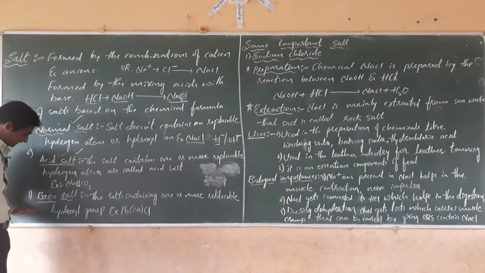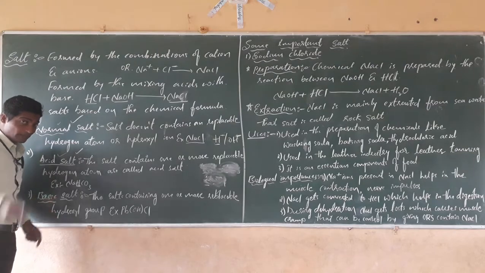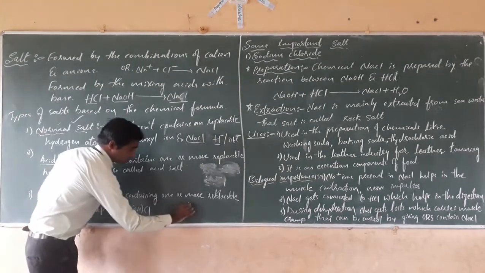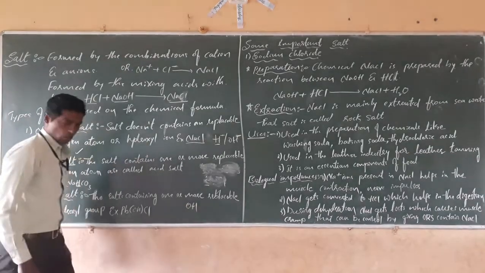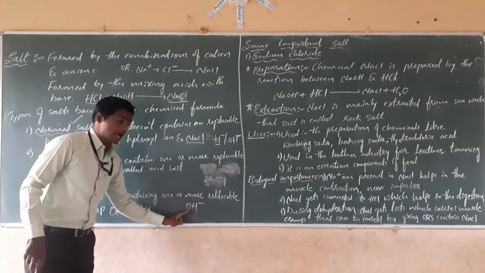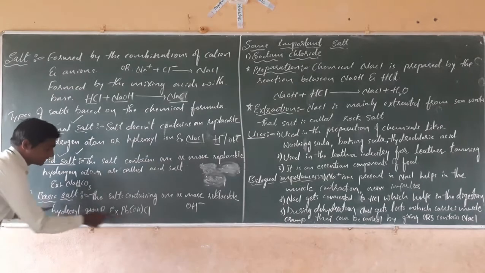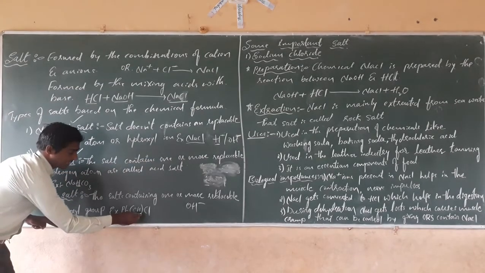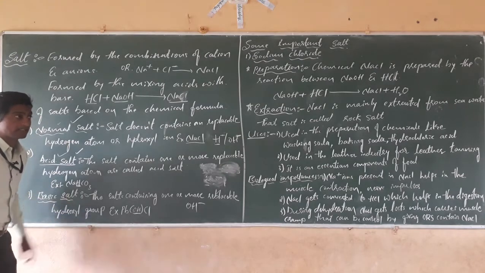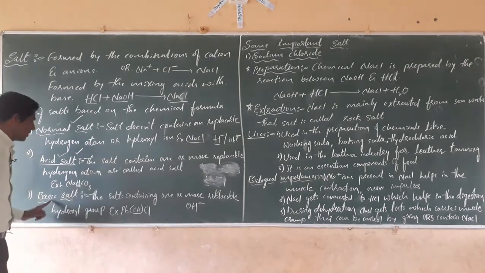Next, the basic salt. Basic means base, which contains hydroxyl ions, OH minus ions. Basic substances are those which contain hydroxide ions. A salt which contains at least one or more replaceable hydroxide or hydroxyl ions is called a basic salt.